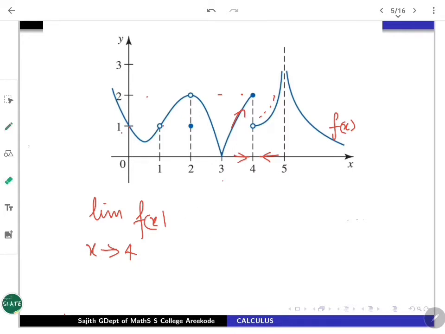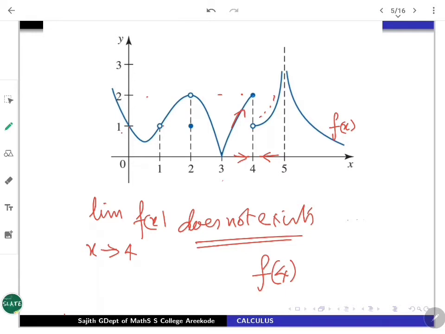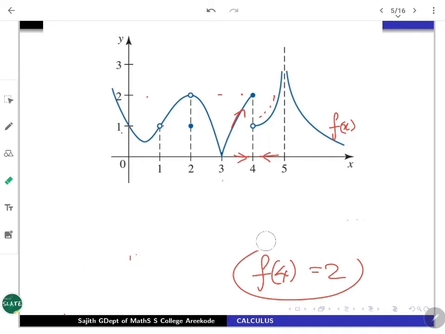The limit of f of x as x tends to 4 does not exist, right? F at 4 is there. That is given to be 2. But there is no use. 4 is in the domain. F of 4 is given, but the limit does not exist. So in that way also we are missing continuity. So the function is not continuous at 4 because the limit does not exist.